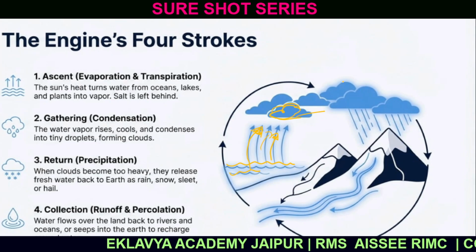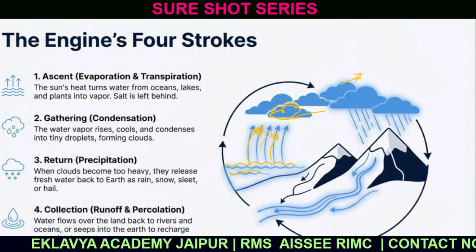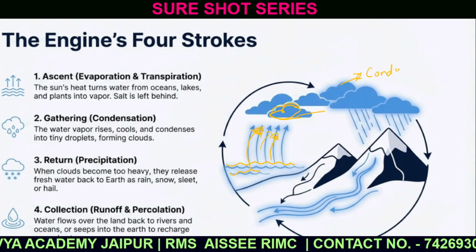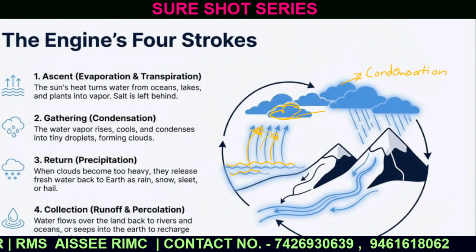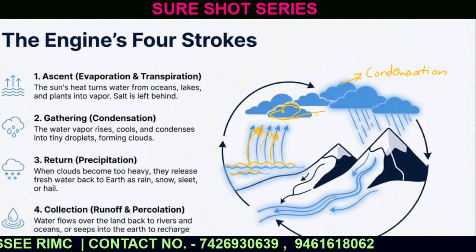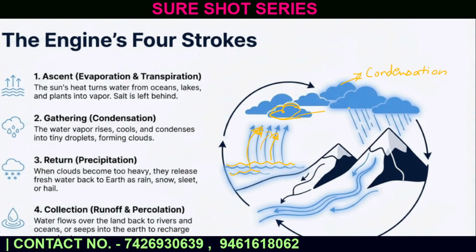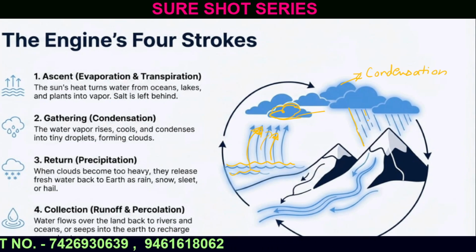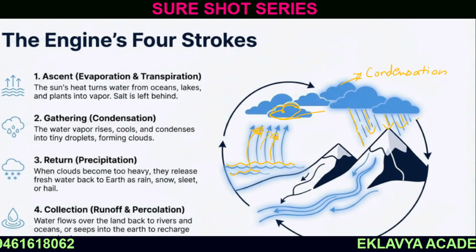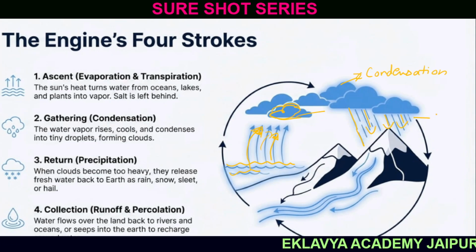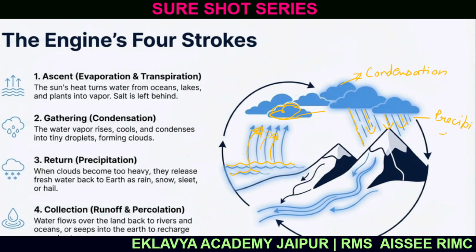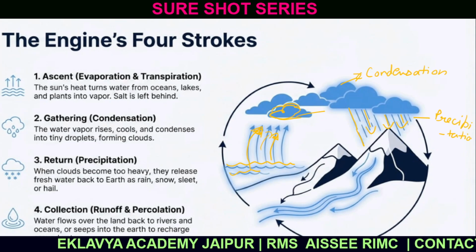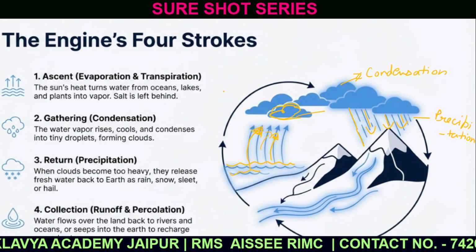This is known as condensation. Formation of cloud is known as condensation. Now, when the clouds become too heavy with water, they drop fresh water back onto the earth. This process is known as precipitation.